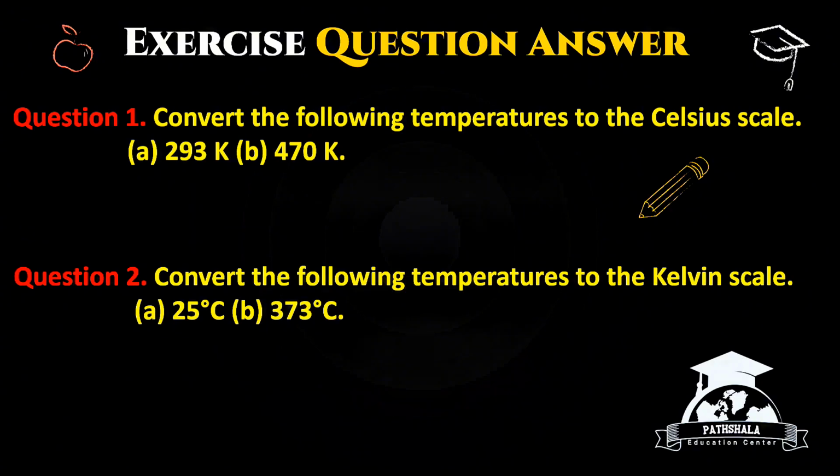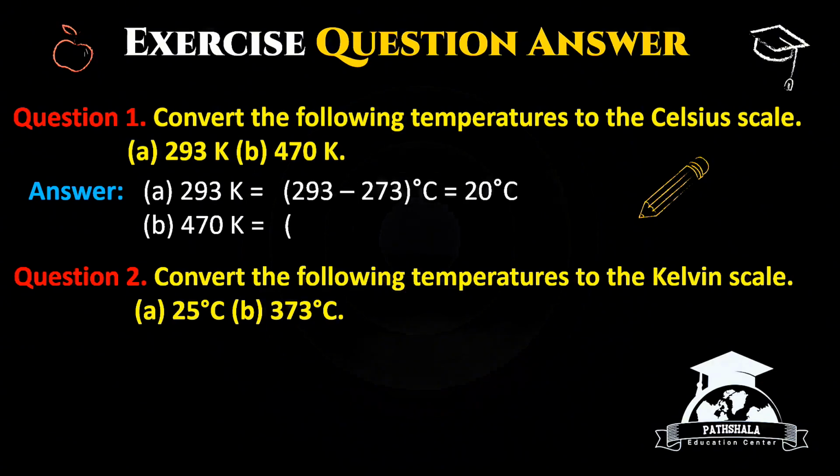Exercise question answer. Question 1. Convert the following into Celsius scale. 293 Kelvin. 293 minus 273 equals 20 degrees Celsius. Similarly, 470 Kelvin equals 470 minus 273 equals 197 degrees Celsius.